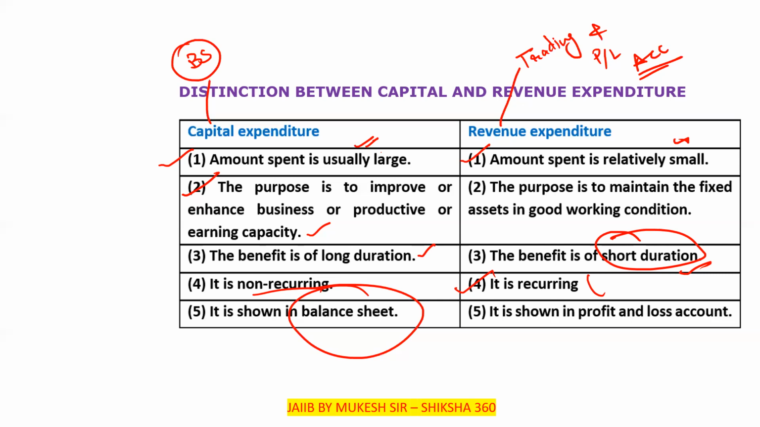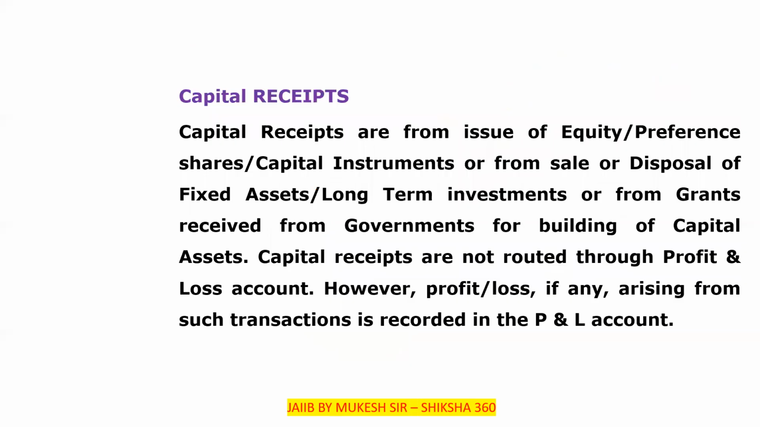Now next, we have to discuss either capital receipts or revenue receipts. So let's discuss capital receipts first. Capital receipts are like getting money from the issue of shares. So capital receipts are from the issue of equity, preference shares, or capital instruments.